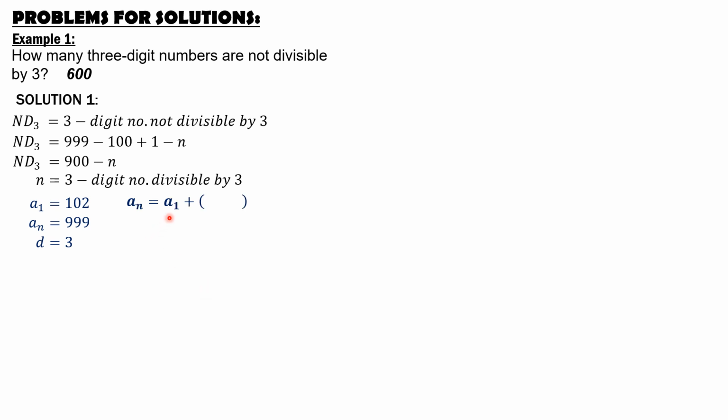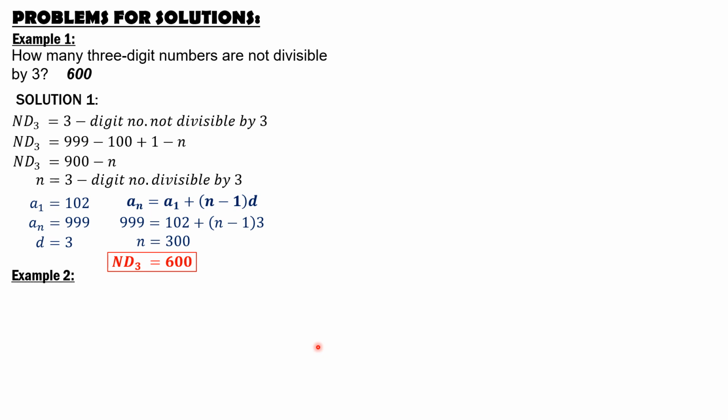So substituting into this formula, a_n is 999, a sub 1 is 102, and d is 3, and solving this equation, we get n equals 300. So therefore, the number of 3-digit numbers not divisible by 3 is 900 minus 300, and that is 600. So the answer is 600.